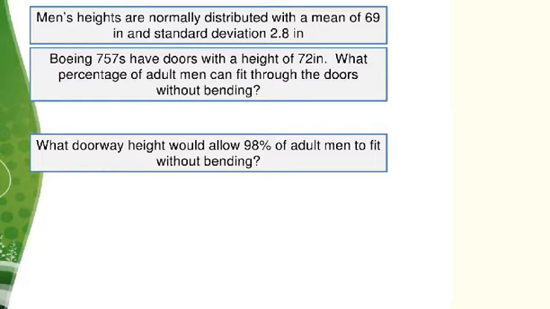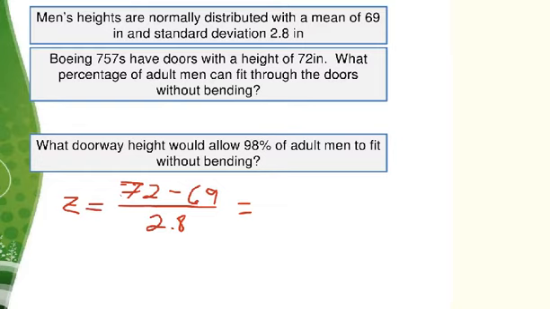So to start out, we'll convert 72 into a z-score by taking our z-score formula and saying 72 minus our mean, which in this case is 69 inches, and dividing by our standard deviation of 2.8 inches.